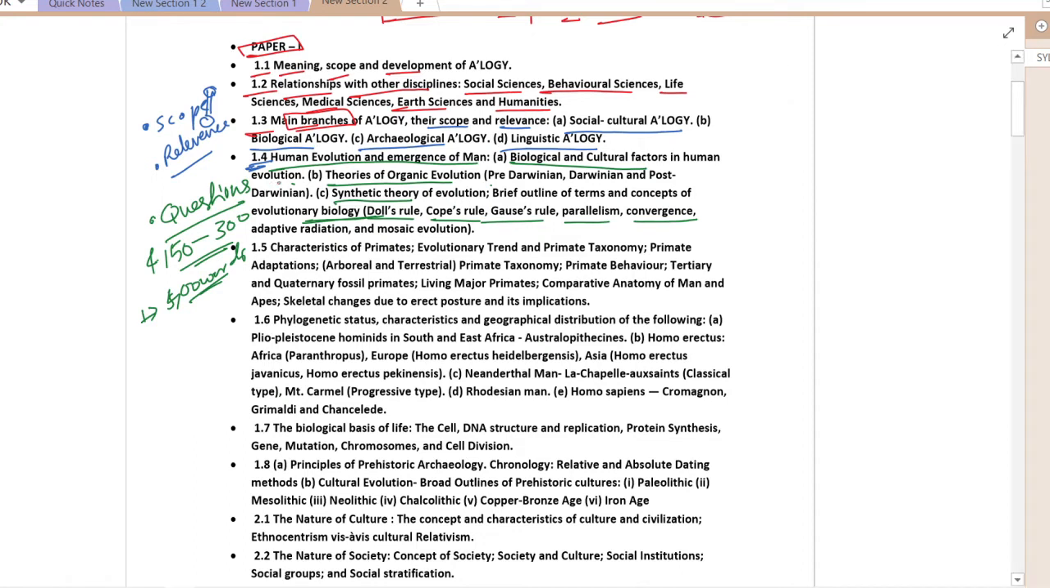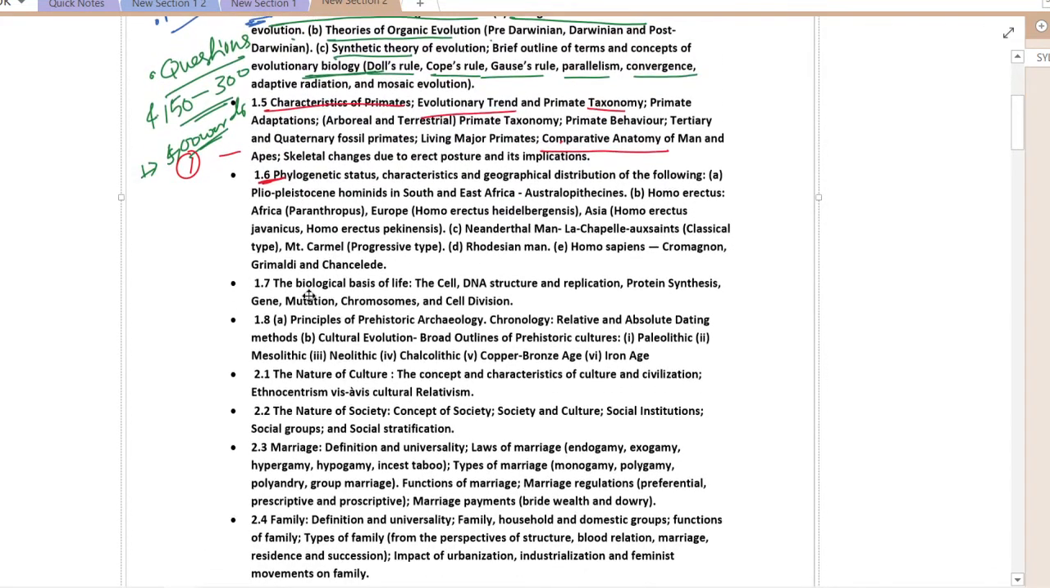In question number 1 or question number 5, we will get something called a short note on this particular point. Then comes the characteristics of primates, where we'll do the trend and taxonomy, adaptation, what similarities they have with humans, the comparative anatomy of man and ape. These types of questions are asked. So one question definitely from this area. Then we'll go to paper 1, topic 1.6, where we'll study the phylogenetic status,